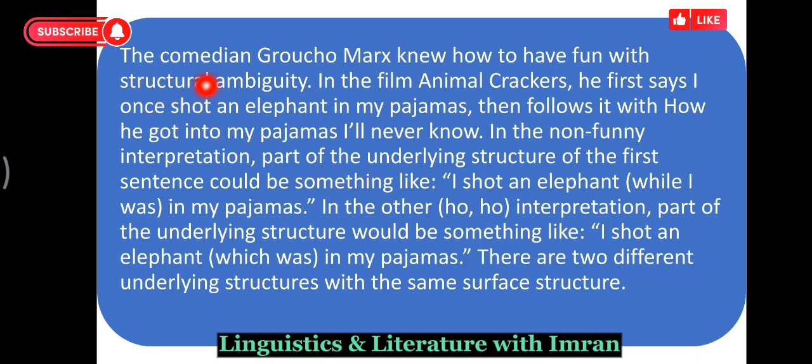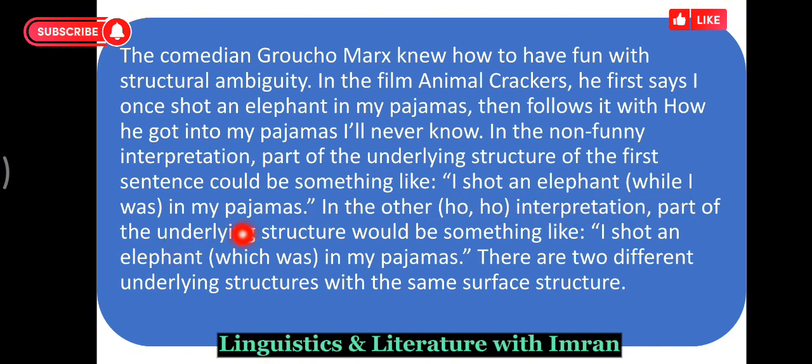Now the comedian Groucho Marx knew how to have fun with structural ambiguity. In the film Animal Crackers, he first says, I once shot an elephant in my pajamas, then follows it with how he got into my pajamas. In the non-funny interpretation, part of the underlying structure of the first sentence could be something like, I shot an elephant while I was in my pajamas.